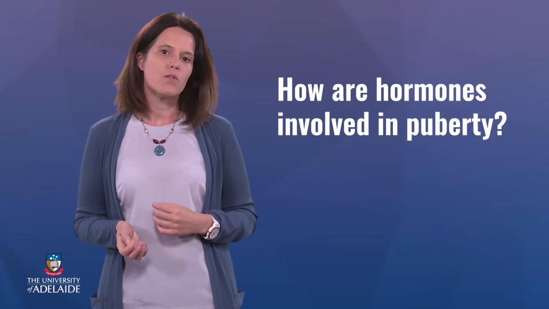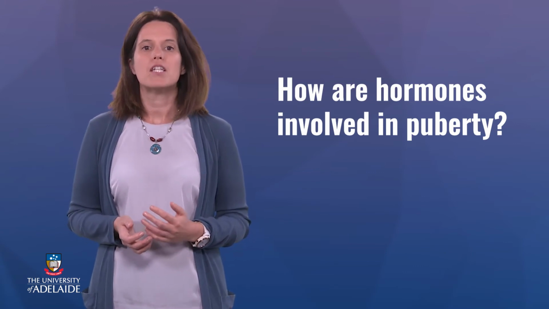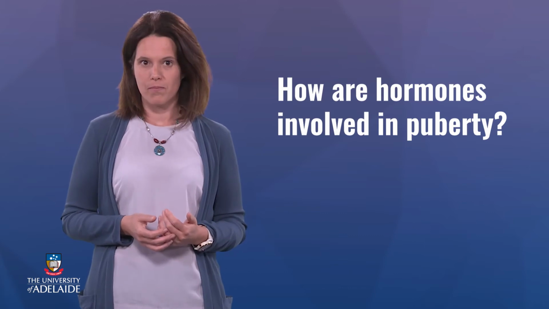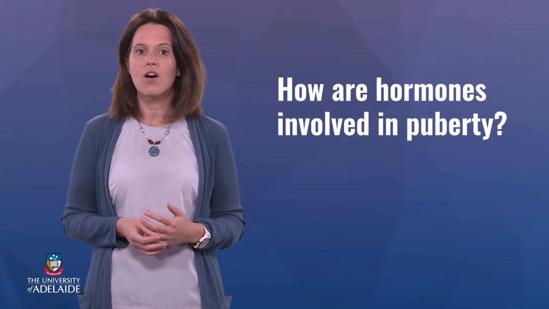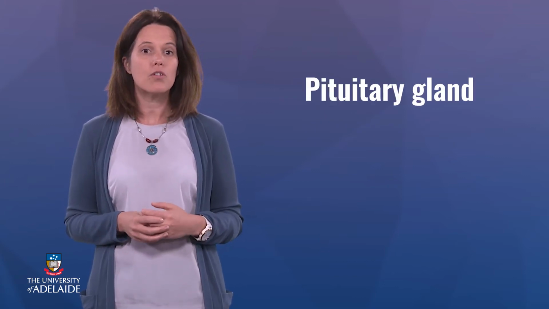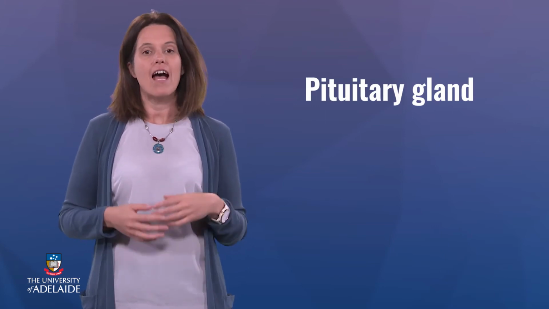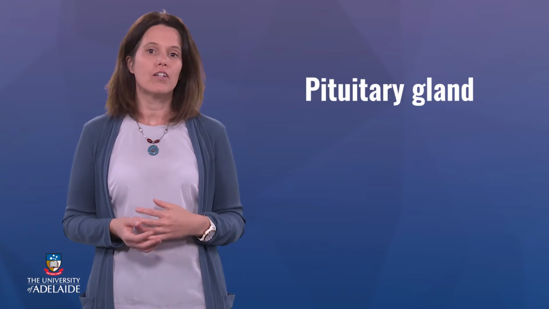So, how are hormones involved in puberty? Well, puberty is initiated by changes in the levels of specific hormones. These hormonal changes are largely triggered by a part of the brain called the hypothalamus, which stimulates a bulbous structure called the pituitary gland, which dangles below it, which then, in turn, activates other glands, including the gonads.